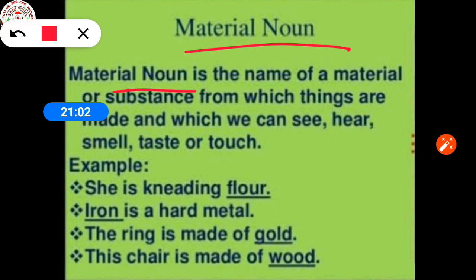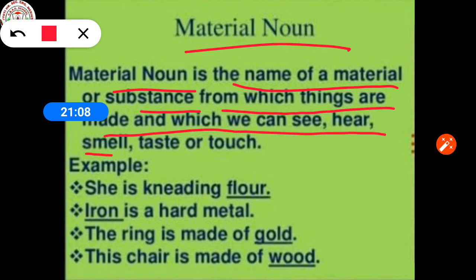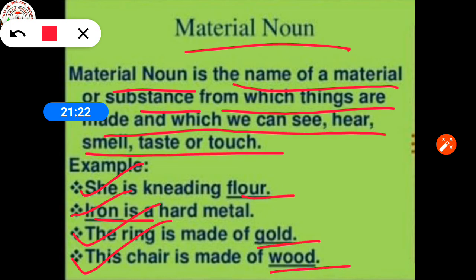A material noun is the name of a material or substance from which things are made and which we can see, hear, smell, taste or touch. See the examples: she is kneading flour, iron is a hard metal, the ring is made of gold, this chair is made of wood. Here flour, iron, gold, wood are material nouns.